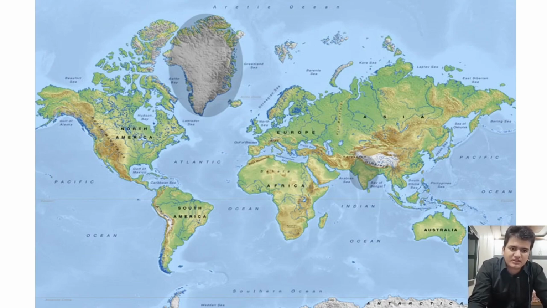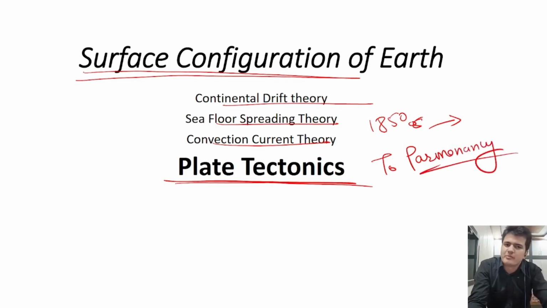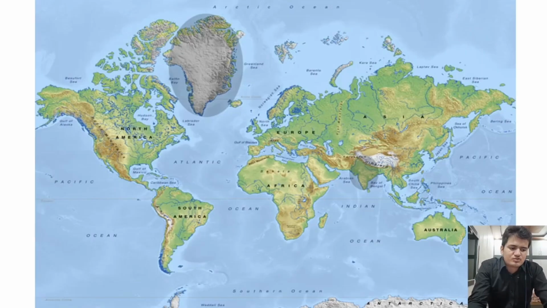In 1850 there was a theory at that time, called the theory of permanency, in which the scientists and geographers of the time believed that all the structures, all the landforms like the mountains, lakes, and plateaus, lay on the surface of earth from the beginning. That means when the earth was formed, all these structures lay as they are as we see them today.